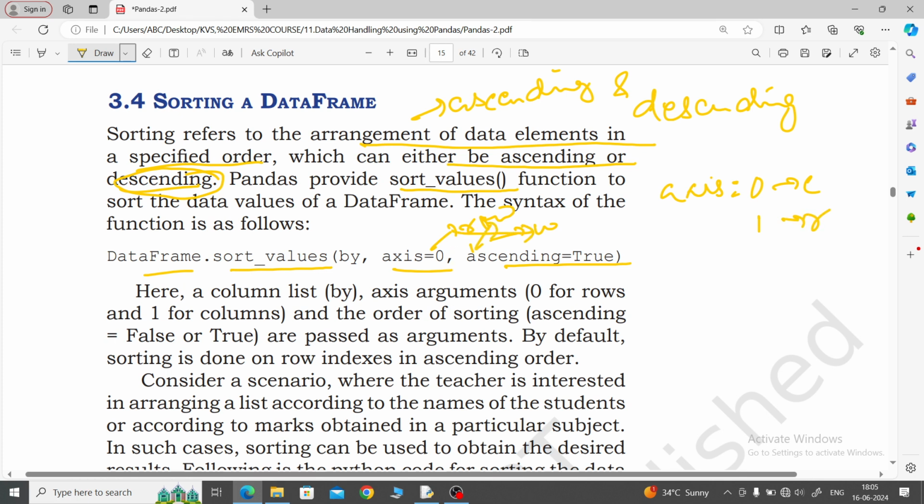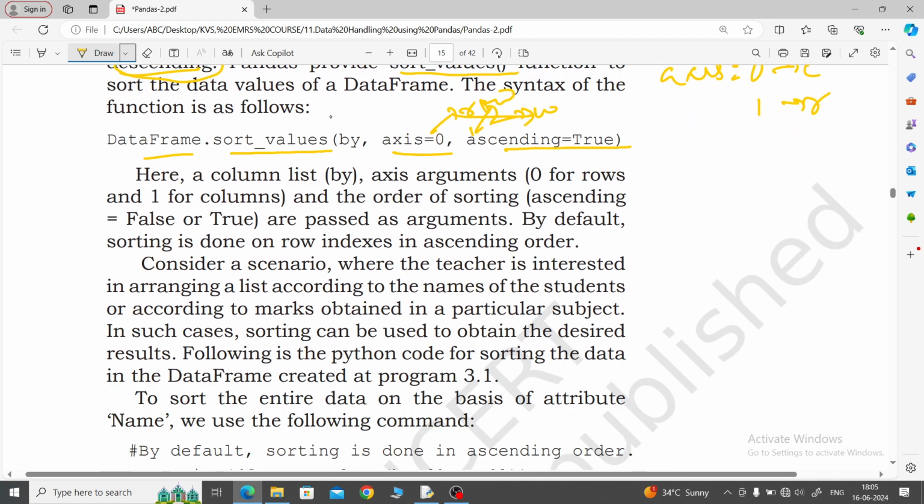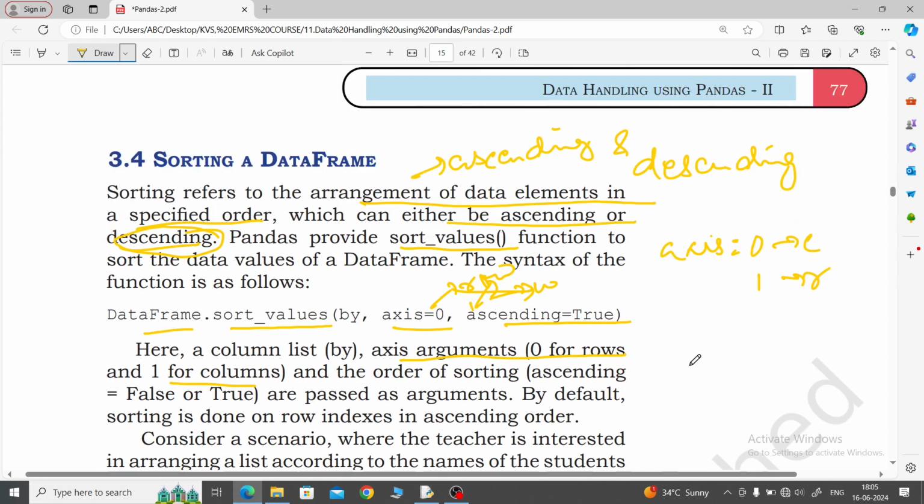Okay. Already mentioned here, a column list by axis argument, 0 for rows and 1 for columns. So for sorting the data, it will change, but descriptive statistics, it will be just opposite, remember that. Here it changed: axis equal to 0 for row and axis equal to 1 for column.